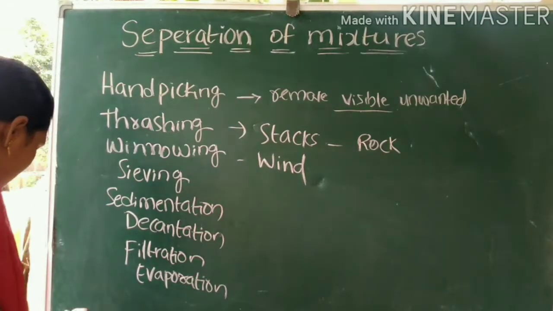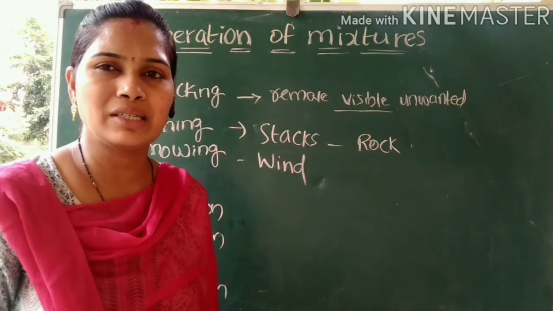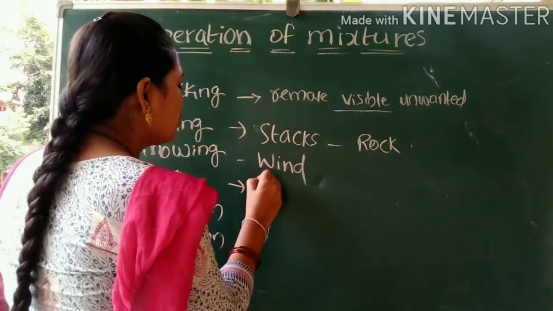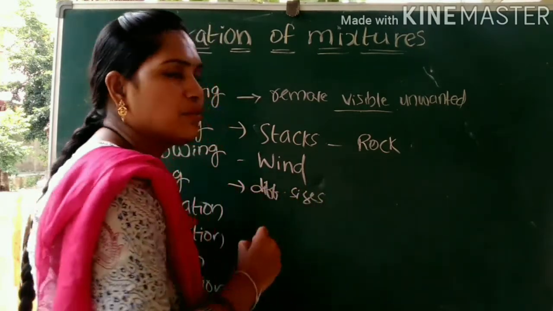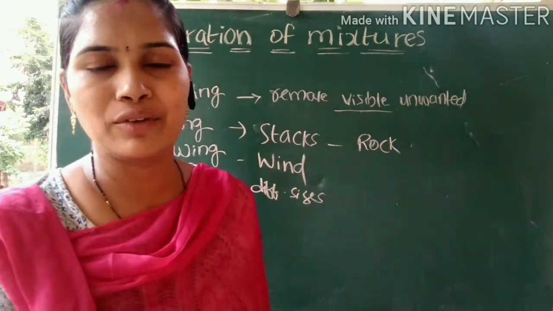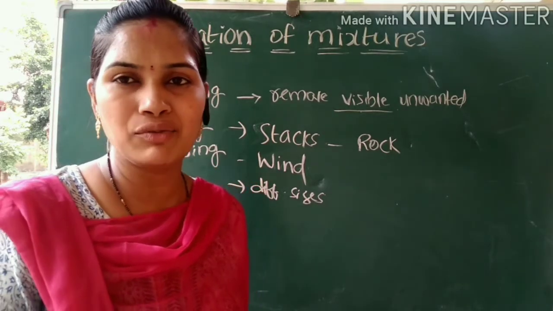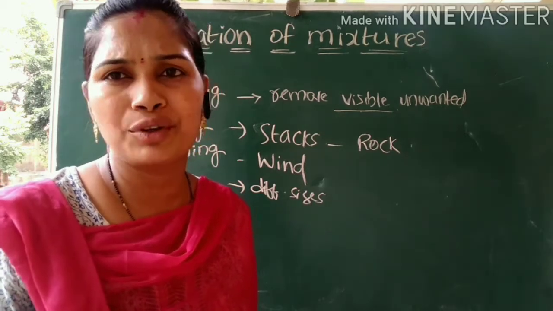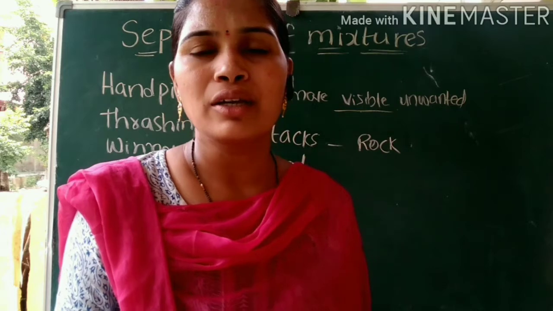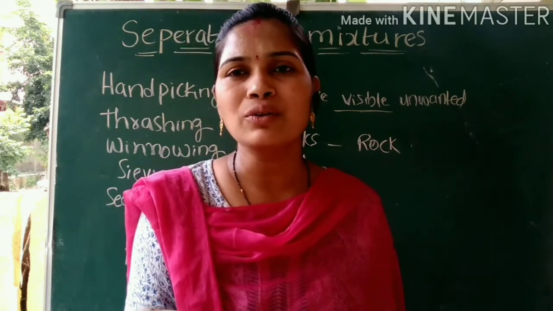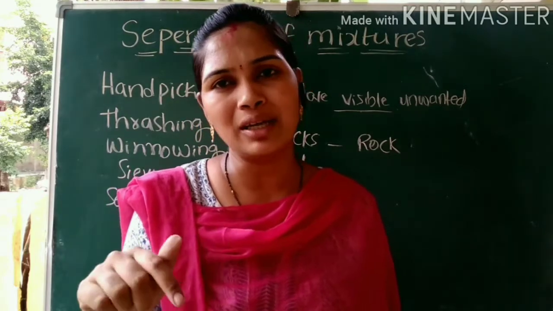Next, coming to the sieving method. Sieving is another separation method, and it depends upon the different sizes. We see a sieve even in our homes. Generally in the kitchen our mothers prepare wheat dough for making chapati or puri, and we make that wheat flour by using a sieve. The fine particles will come down and the heavy particles will stay on the sieve.